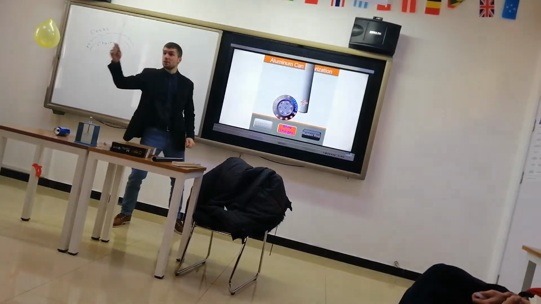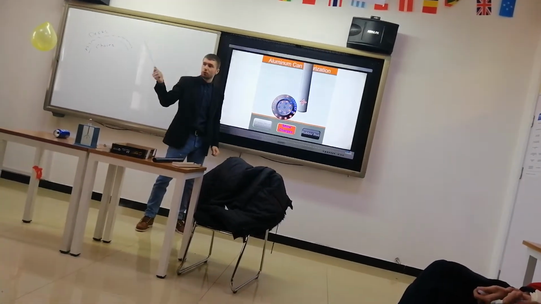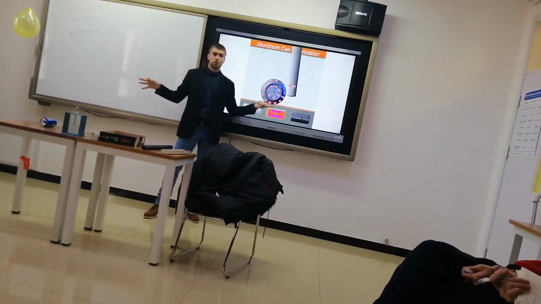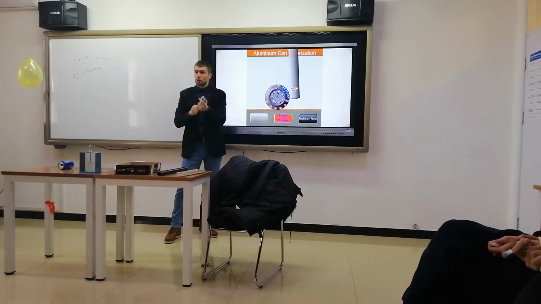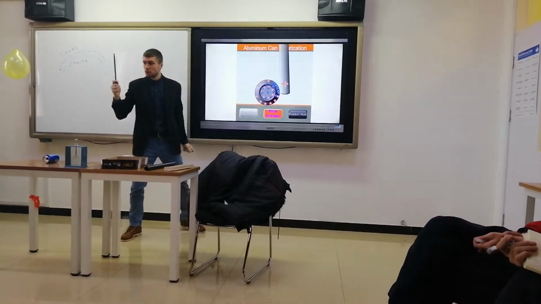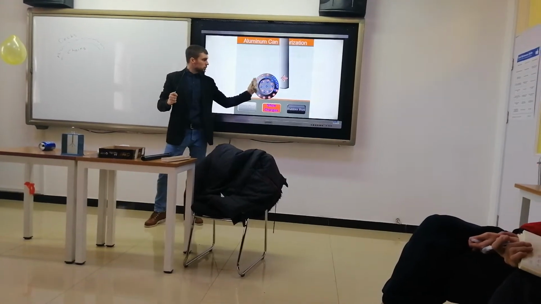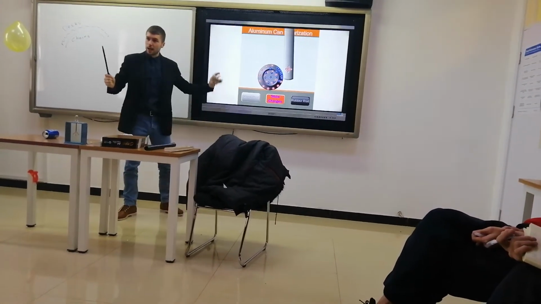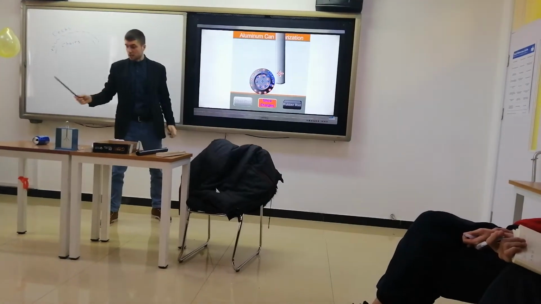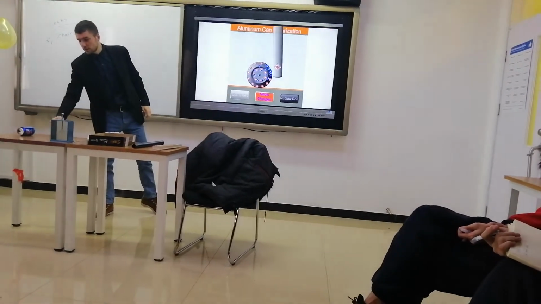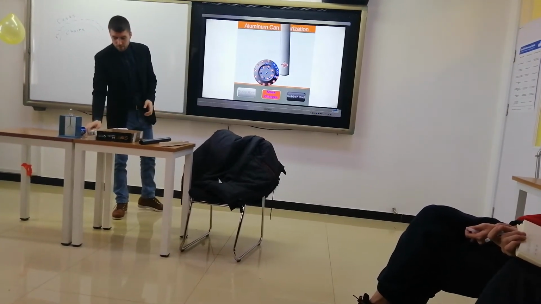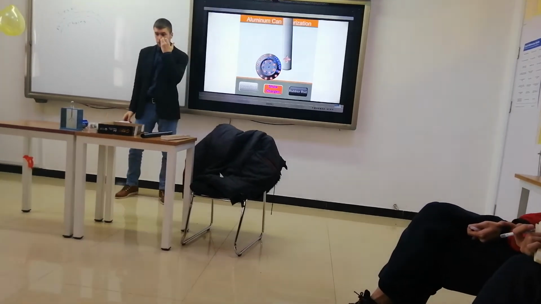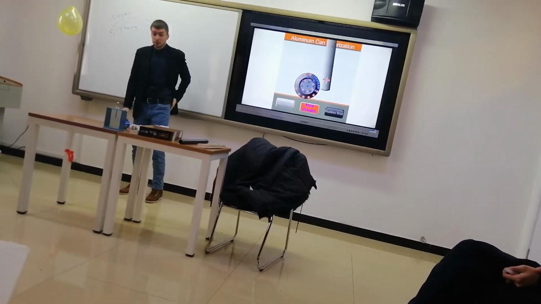As I remove the rod, the can becomes neutral again. The same is happening to this rod, which is now negatively charged. Positive charges want to be as close as possible, and negative charges want to be as far as possible. That's why it moves straight away. And as I remove it, it becomes neutral again, extremely fast, I would say.